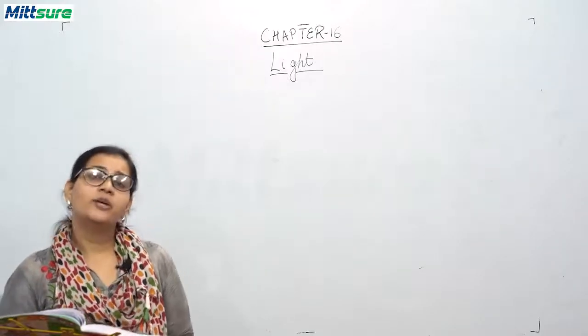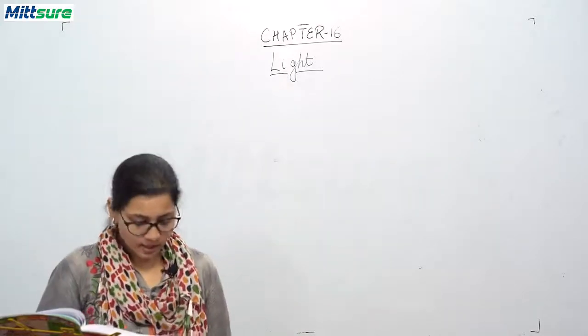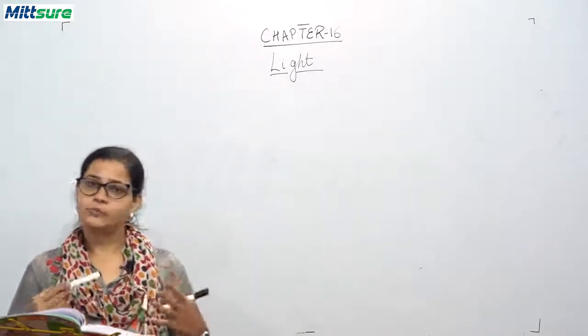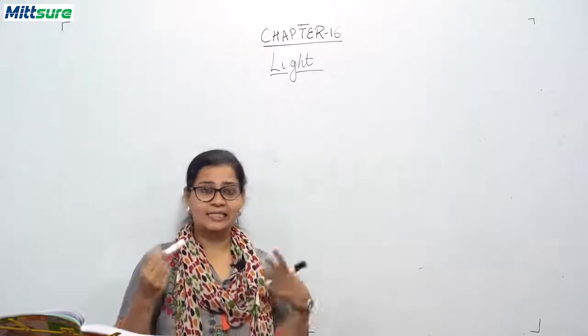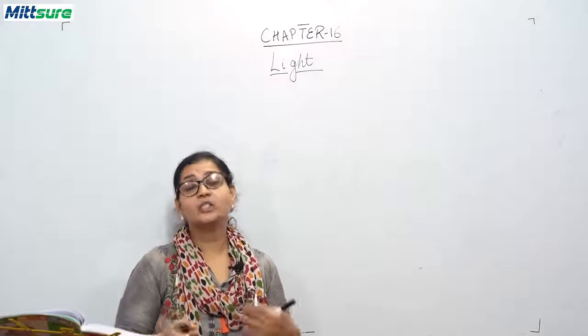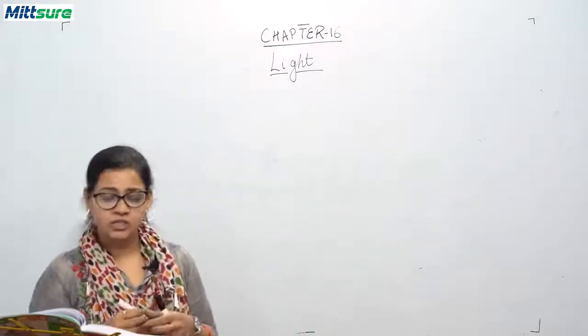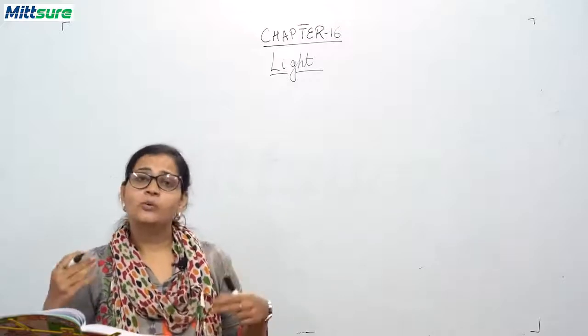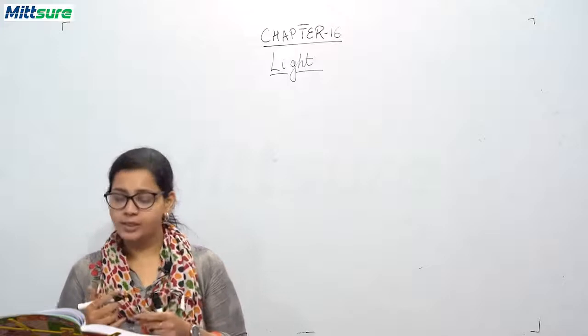Hello students, today we are going to start our next topic of chapter 16, that is light. Now we have discussed how we can see objects when the objects enter our eye. Eye is a sense organ which gives you a sense of vision. Now you should know the structure of the eye also. It is very essential so that we know how we can see objects. So we will be studying the structure of the human eye.